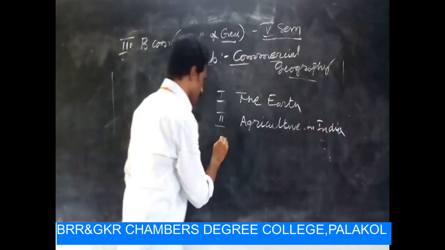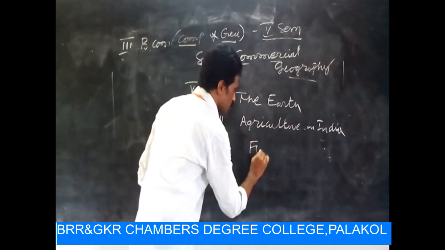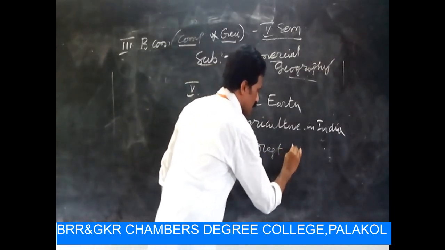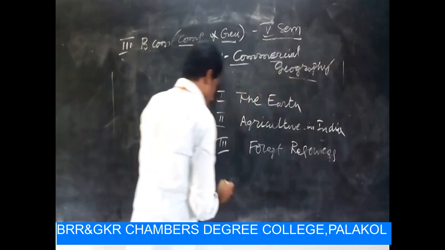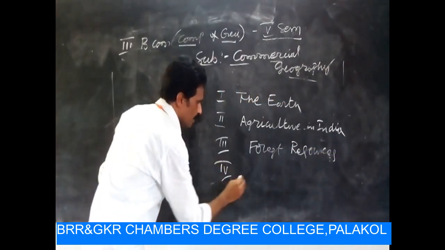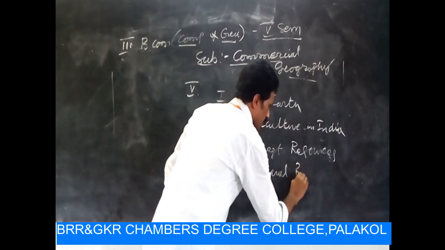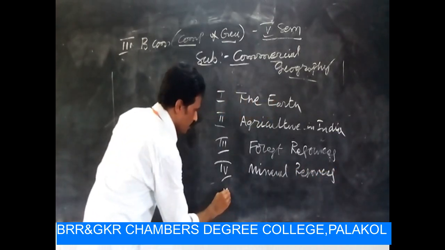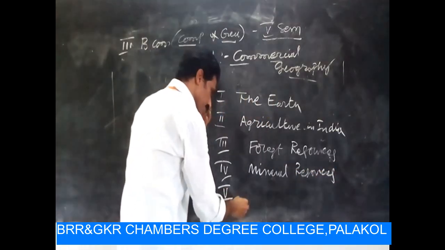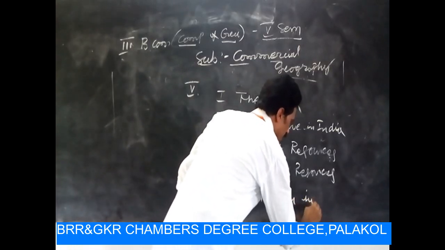And third unit is forest resources. And the fourth one is mineral resources. And fifth one is rivers in India.